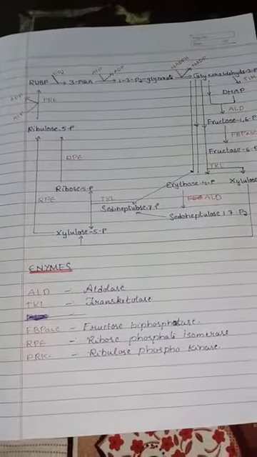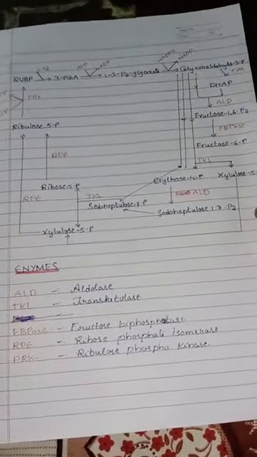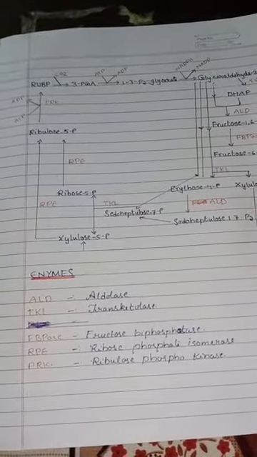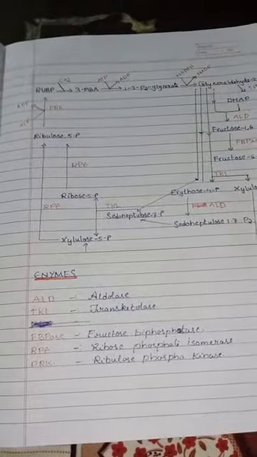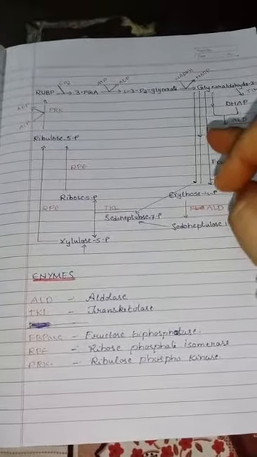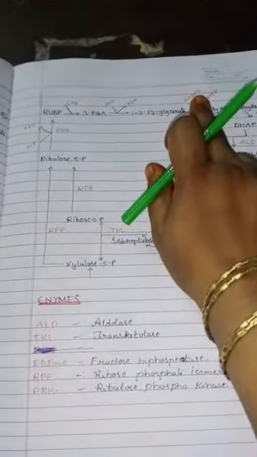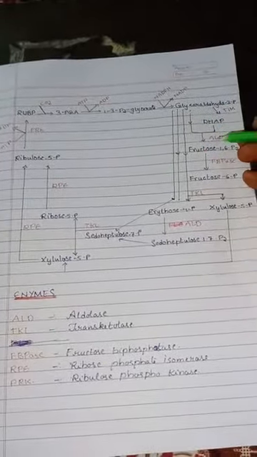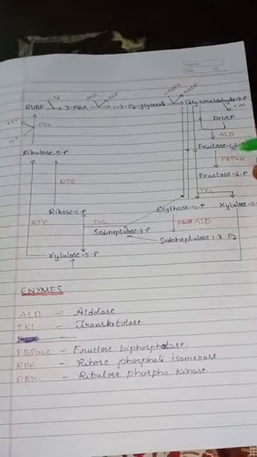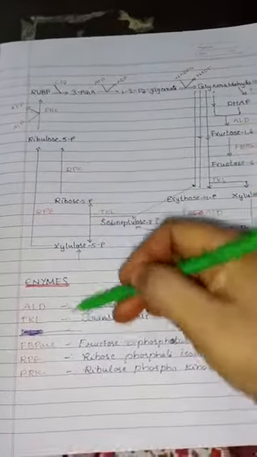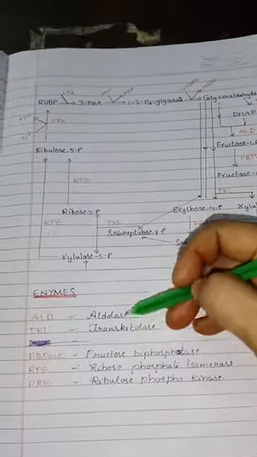Yesterday we have seen the Calvin cycle in equation form. So today I'm going to discuss the Calvin cycle, how you can write it in a cycle form, along with the enzymes. These enzymes I have written with the red pen and in short form, like ALD, TIM, phase. I have given the full forms down here.